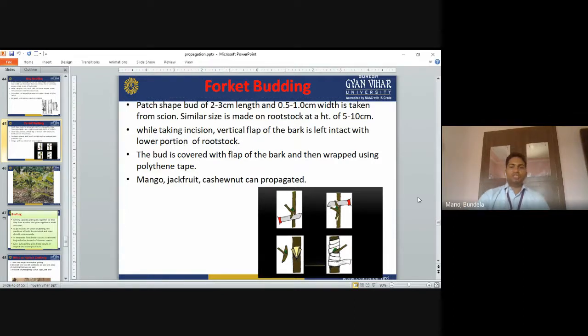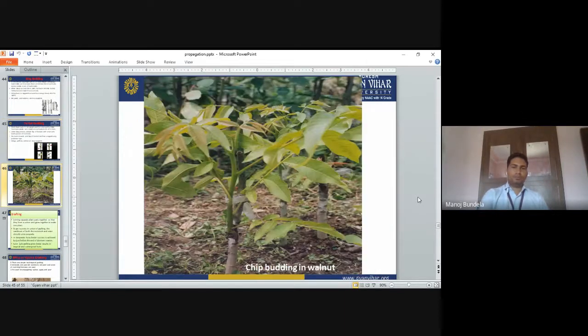Mango, jackfruit and chestnut are propagated through forked budding. So forked budding means we make a forked-like cut, and then the same cut we have to make on the other plant also, on the mother plant, in the rootstock plant also. So this is chip budding in walnut. In walnut normally we will go for chip budding. Like this we can develop the plants from chip budding.